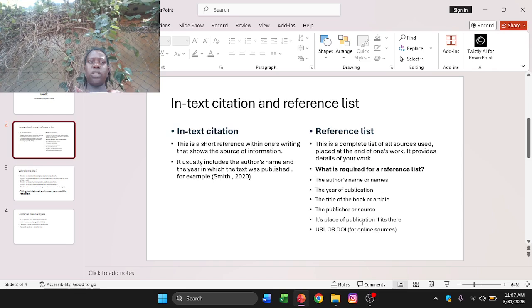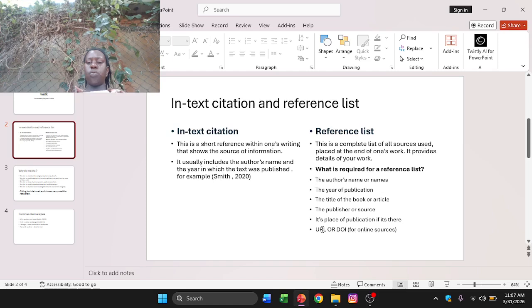Was it published by an organization, a group of people, a family, or maybe someone in person? We need that. Then its place of publication, if it's there. You can say it was published from the US, Uganda, Europe, anywhere, if you want to include it.